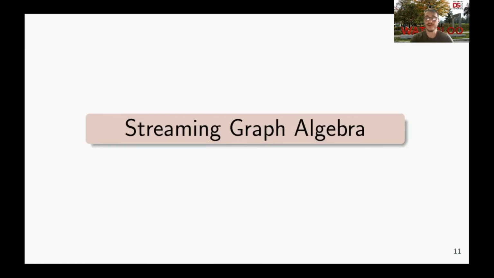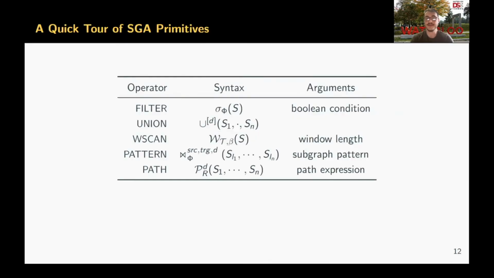The streaming graph query model enables us to represent or define the formal semantics of the class of queries that we target, but it doesn't describe how to evaluate these queries. And for this purpose, we introduced the streaming graph algebra. The window scan operator enables explicit representation of time-based sliding windows by manipulating the validity interval of input streaming graph tuples.